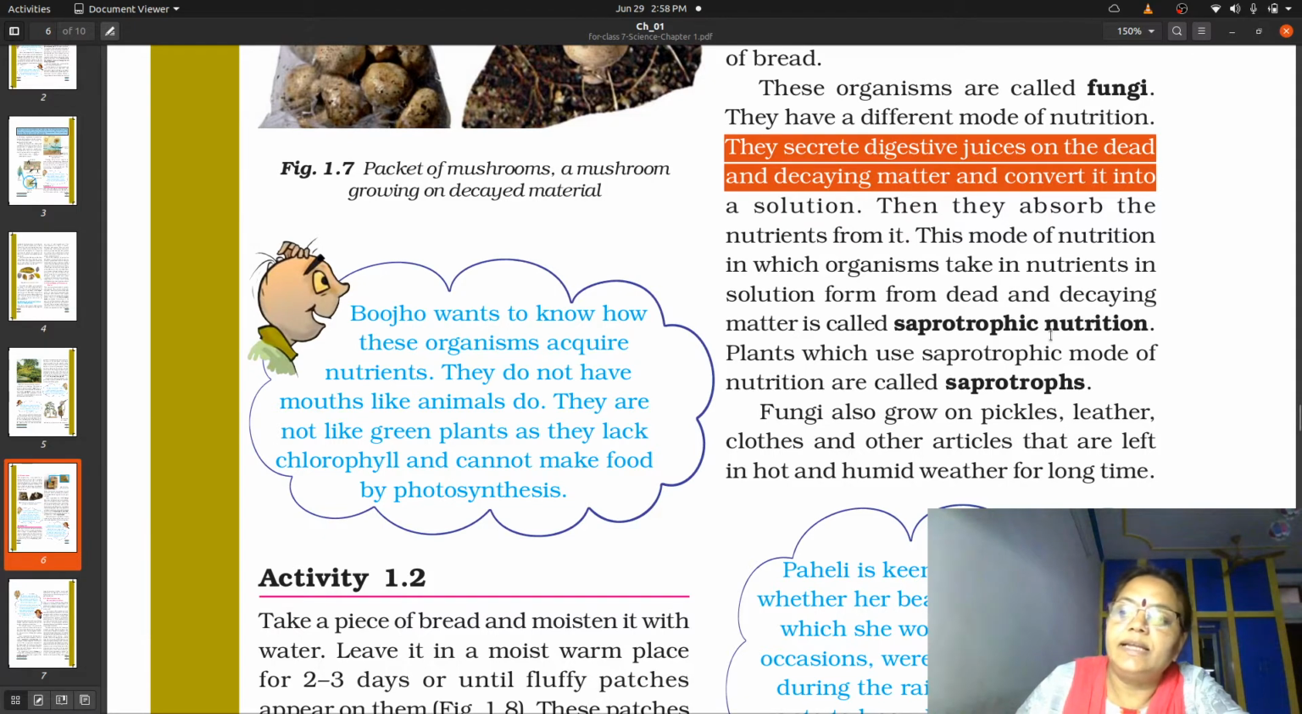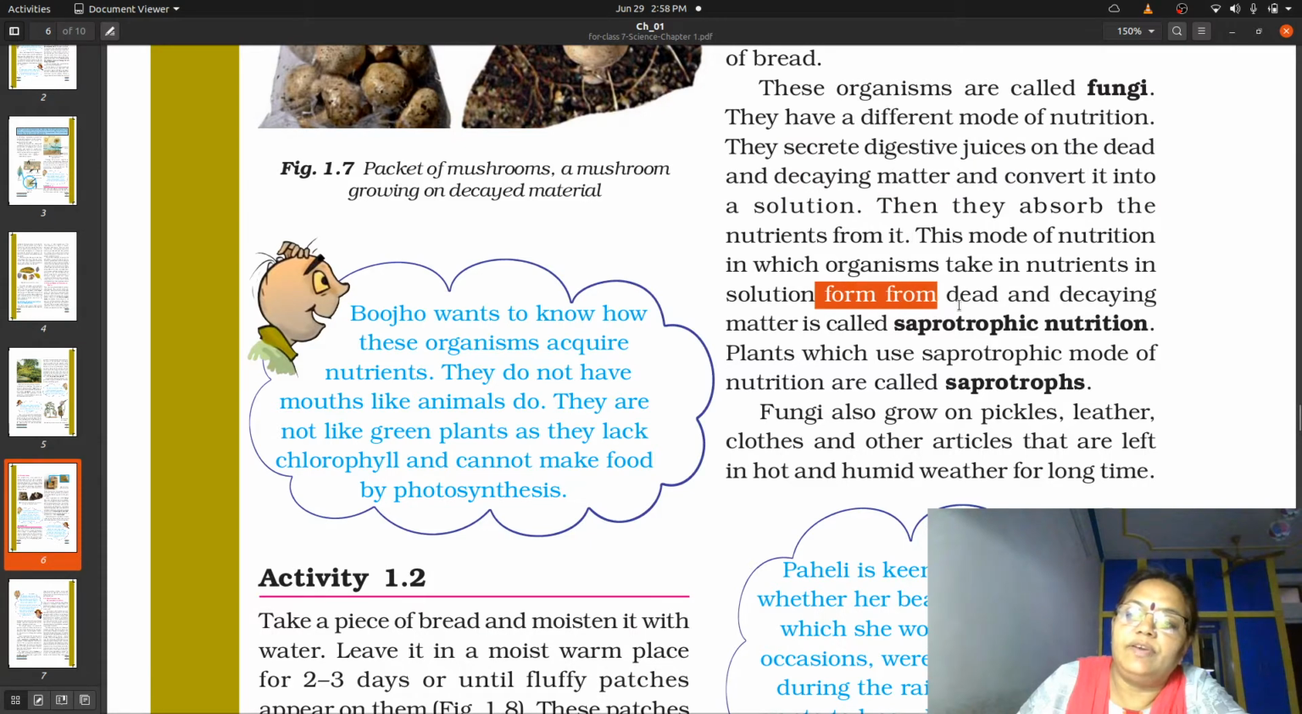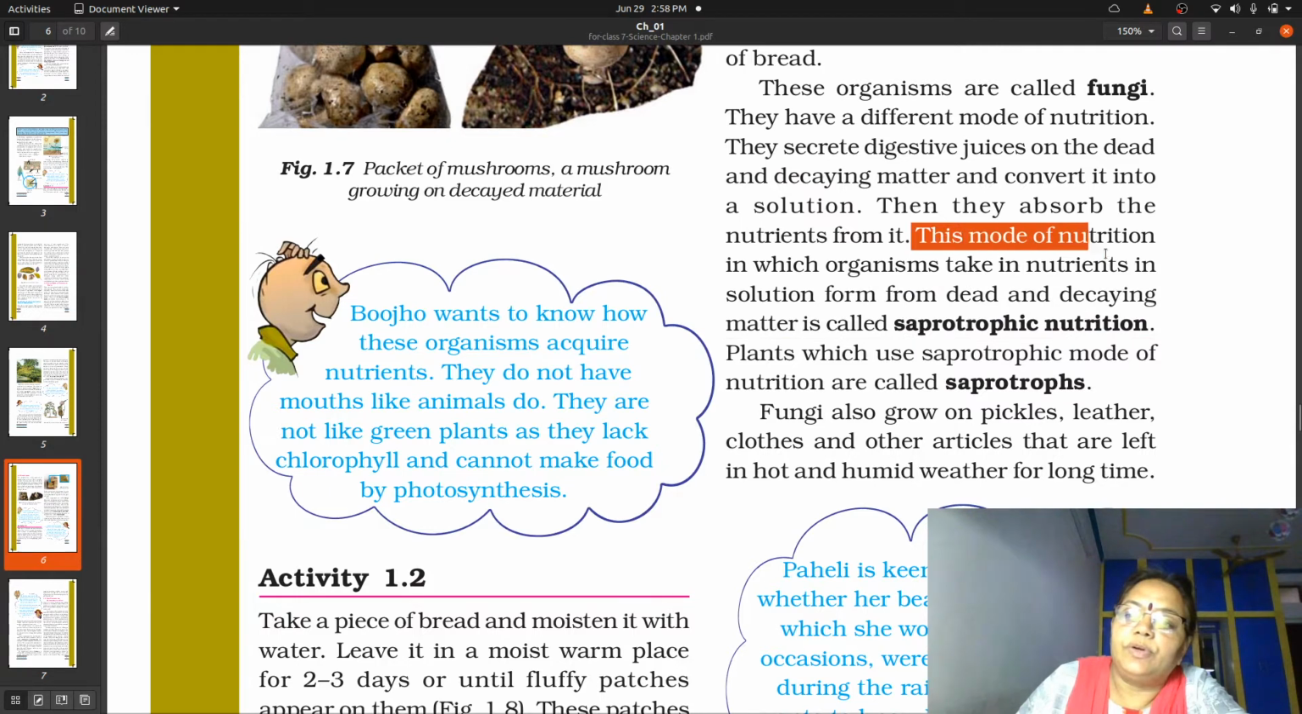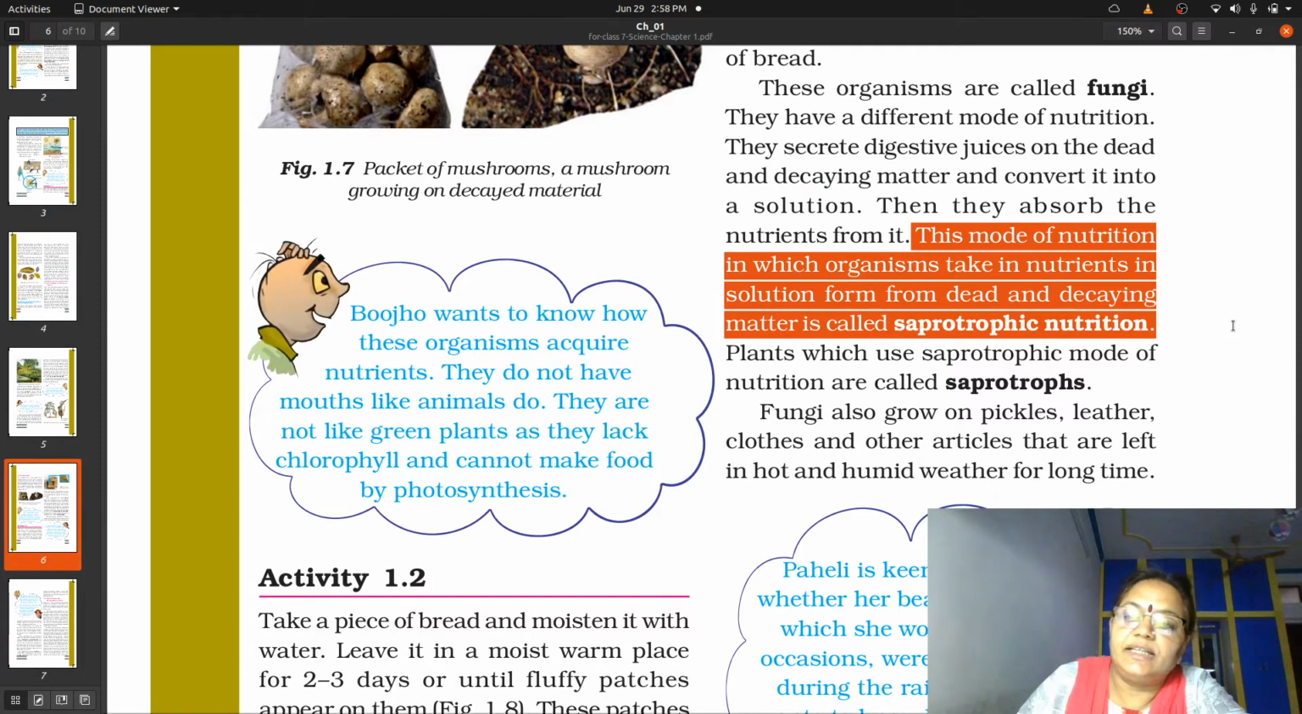तो यही तरीका है जिससे कि अगर आप खाने की भी किसी चीज़ को बहुत देर तक बाहर रखते हैं, तो it starts producing certain smell, and this smell which is produced is nothing but the growth of fungus inside it, which is present in the form of dead and decaying matter. And thus this type of mode of nutrition, in which organisms take the nutrients in the form of solution from the dead and decaying matter, will be known as what? Saprotrophic nutrition. And such living organisms are known as saprotrophs.